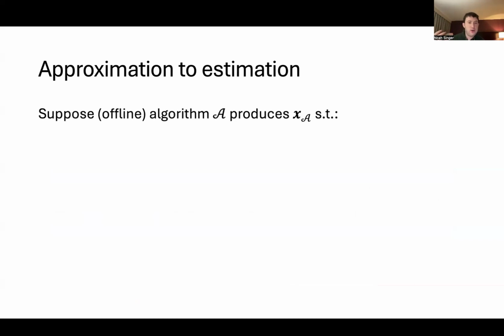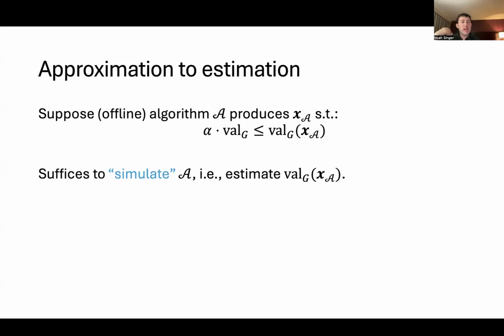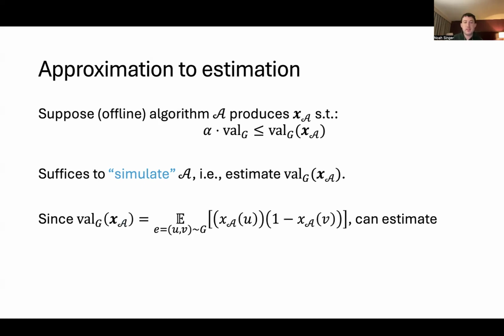So suppose we know that there's some algorithm A and it produces a good assignment X. So the value of X is at least alpha times the value of the best possible assignment. So then if we're trying to alpha-approximate the value of G, it suffices instead to just simulate A. So we could just directly estimate the value of the assignment produced by the algorithm. So we're reducing from trying to do this general task, approximating the maximum over many assignments, to estimating the value of a specific assignment.